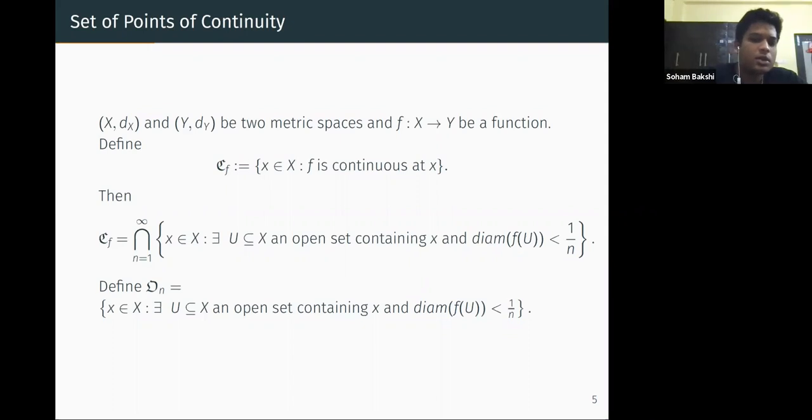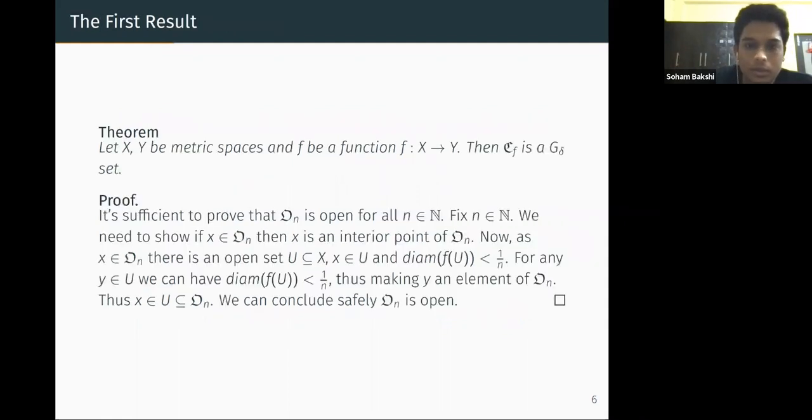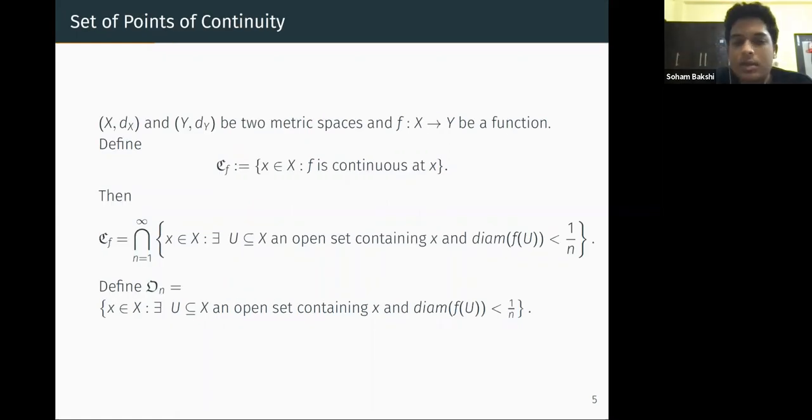So let's name this O_n. O_n is the set of all x in X such that there is an open neighborhood U of x having diameter of f(U) less than 1/n. So if we define this to be O_n, then we'll prove that this O_n is open.